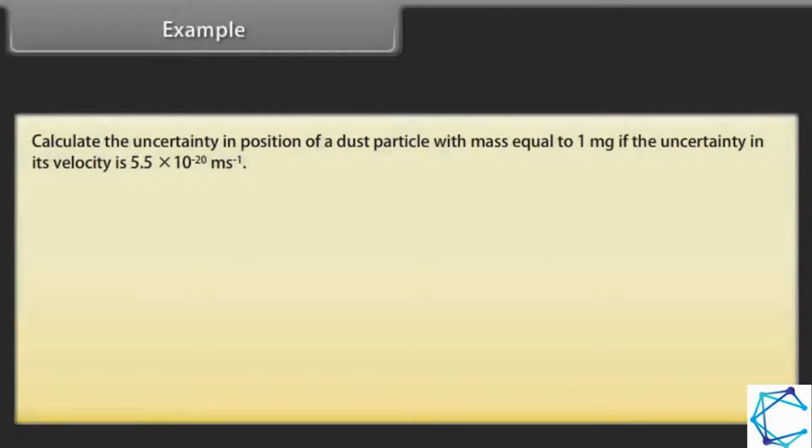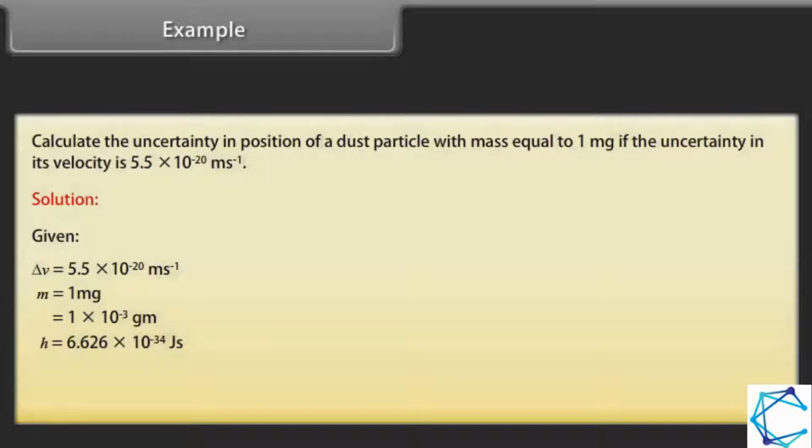Example: calculate the uncertainty in position of a dust particle with mass equal to 1 mg if the uncertainty in its velocity is 5.5 into 10 raised to the power minus 20 meter per second. Solution. Given delta v is equal to 5.5 into 10 raised to the power minus 20 meter per second. m is equal to 1 milligram, which is equal to 1 into 10 raised to the power minus 3 gram. h is equal to 6.626 into 10 raised to the power minus 34 joule second. From the formula, delta x into m delta v is greater than or equal to h upon 4 pi.